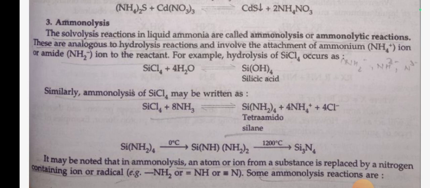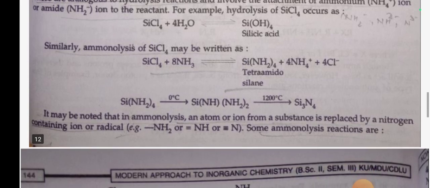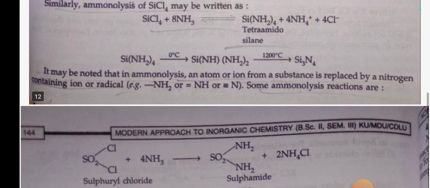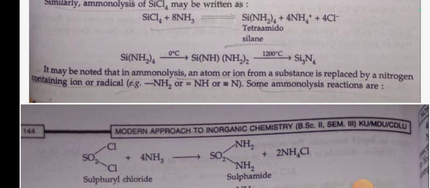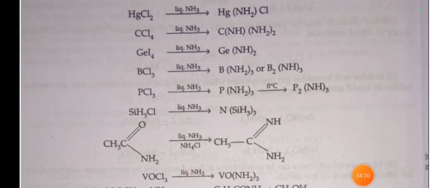Si3N4. It may be noted that in ammonolysis an atom or ion from a substance is replaced by a nitrogen containing ion or radical, NH2. Some ammonolysis reactions are: ClSO2Cl, sulfuryl chloride, plus 4NH3 gives NH2SO2NH2, sulfamide, plus 2NH4Cl. HgCl2 in liquid ammonia gives HgNH2Cl.